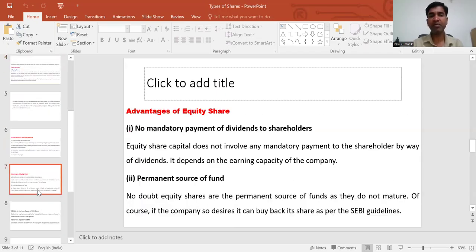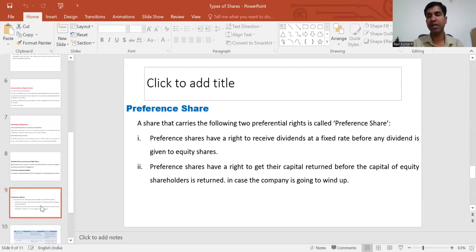It is also important to understand the meaning of preference shares. A share that carries the following two preferential rights is called a preference share. Preference shares have a right to receive dividends at a fixed rate before any dividend is given to equity shares.